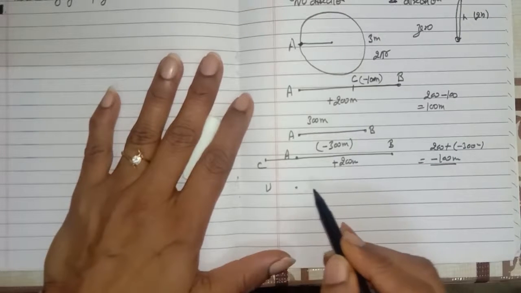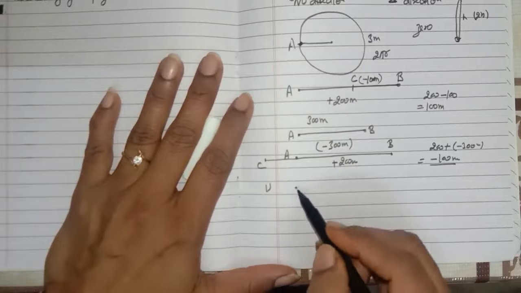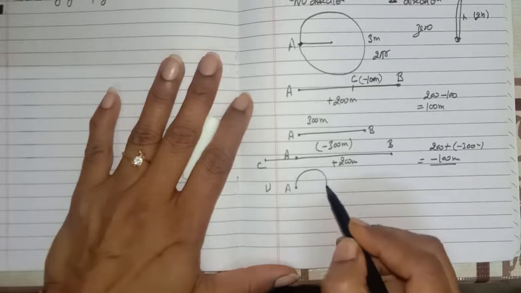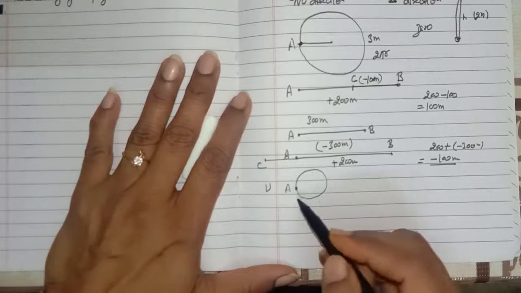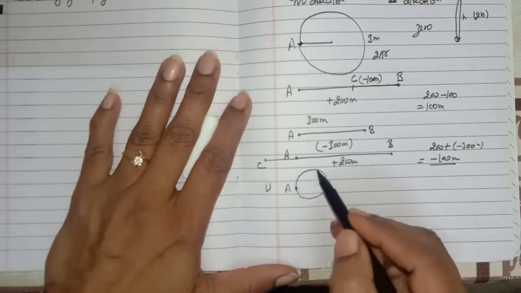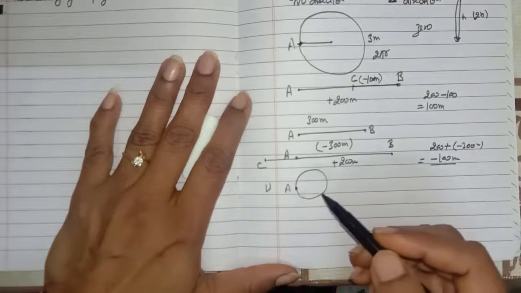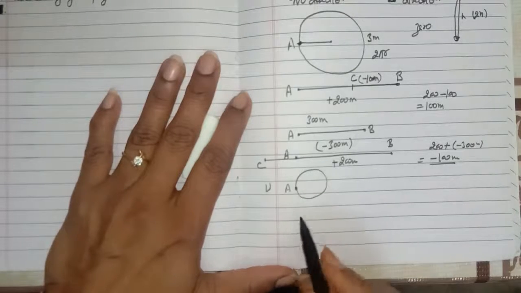Yes, it can have zero displacement if an object starts from a point and, after traveling through a distance, it again reaches the same point. In this case, the distance is not zero, but displacement can be zero. If yes, support your answer with an example. Okay, you can give an example for this question.